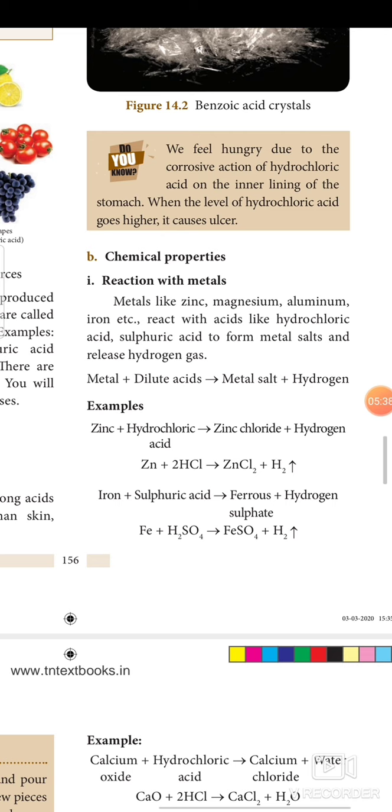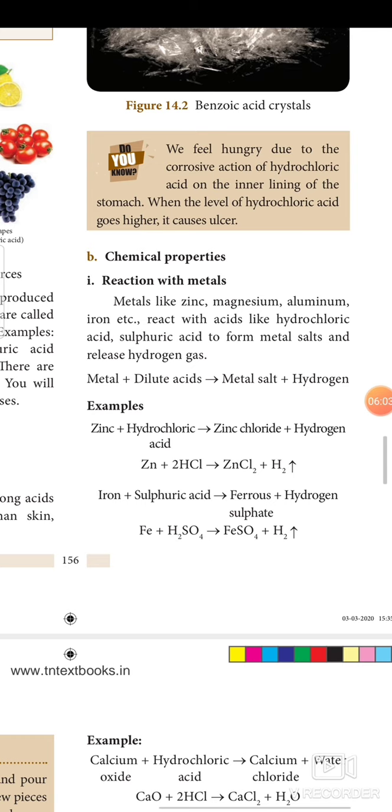Example, zinc plus hydrochloric acid: Zn plus 2HCl gives zinc chloride ZnCl2 plus hydrogen H2. So, metal salt is ZnCl2, hydrogen is H2. Is it clear? Similarly, ferrous sulfate is released due to the reaction with iron. So, FeSO4 is ferrous sulfate, and H2 hydrogen gas is liberated.